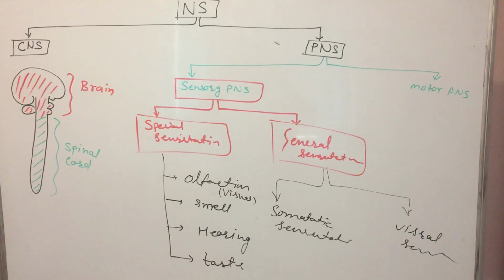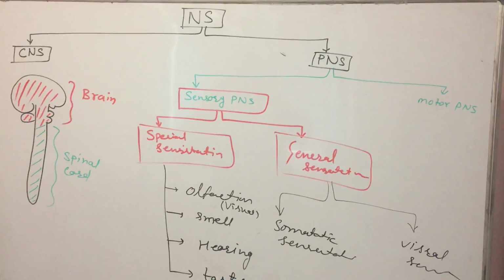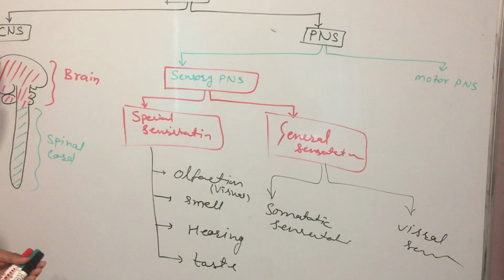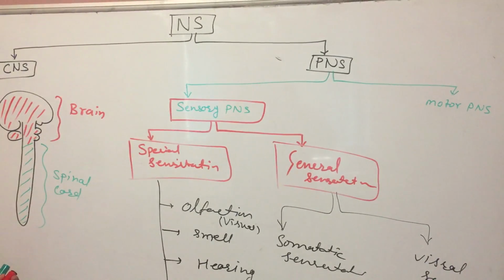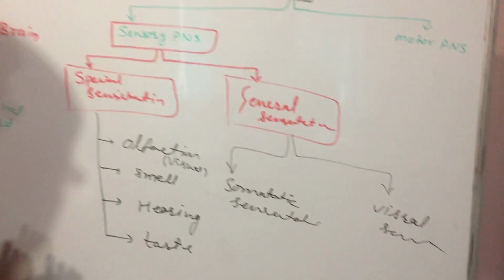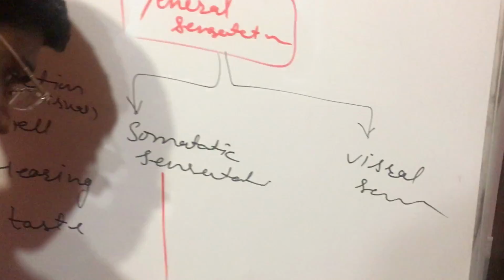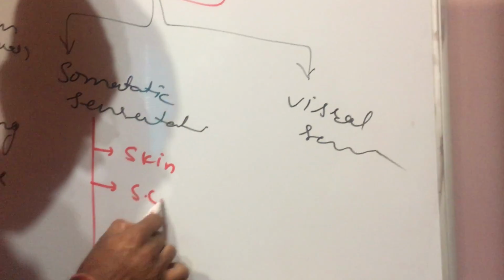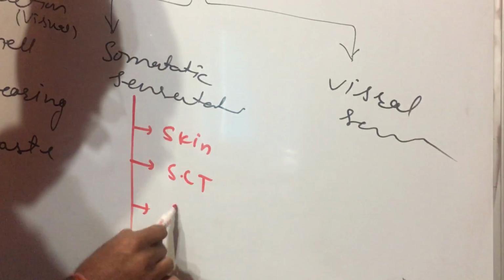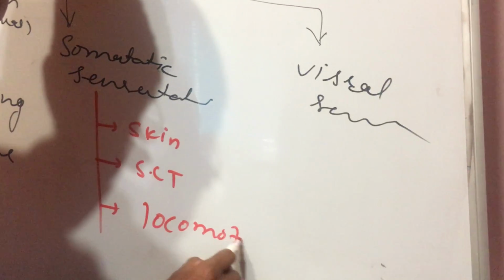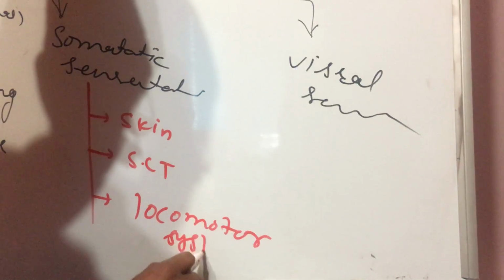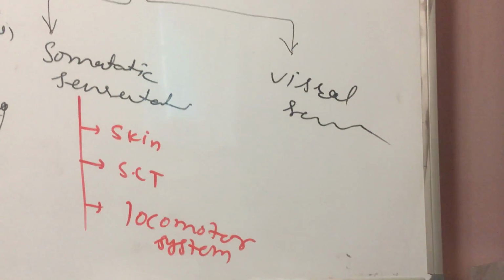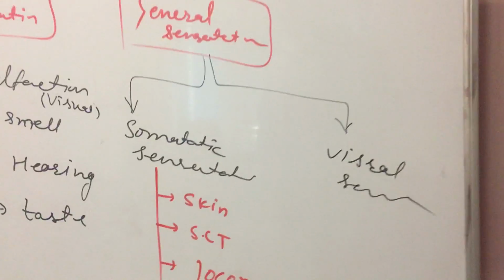Somatic sensation is from the skin, subcutaneous tissue, superficial area of the body, and also comes from the locomotor system. So somatic sensation is like skin, subcutaneous tissue, locomotor system.